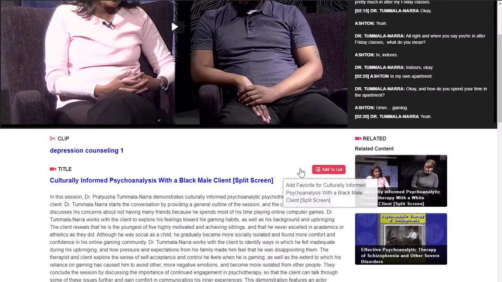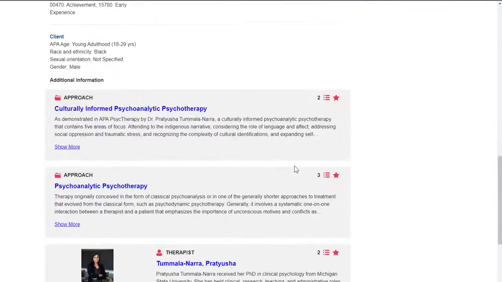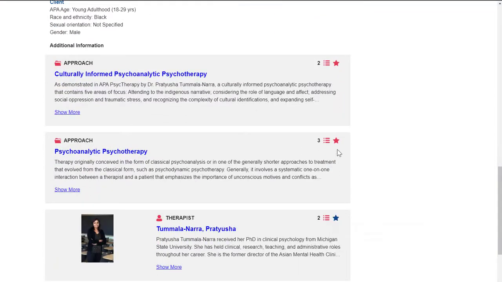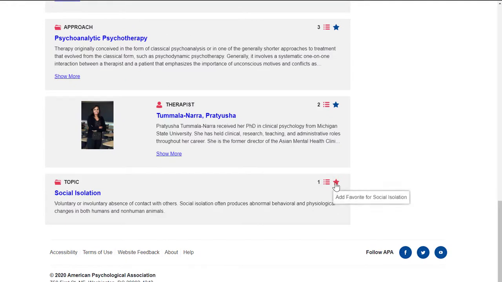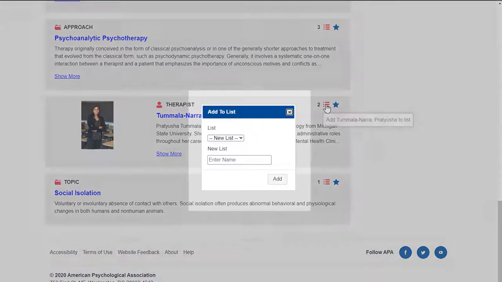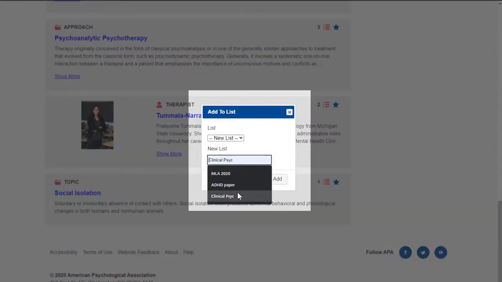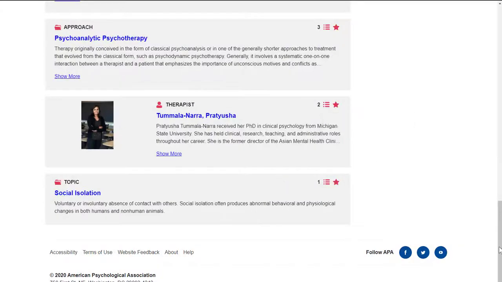Use the star icon to add a video, therapist, approach, or topic as a favorite. Use the bullet list icon to create a new list. You'll be prompted to give your list a name.